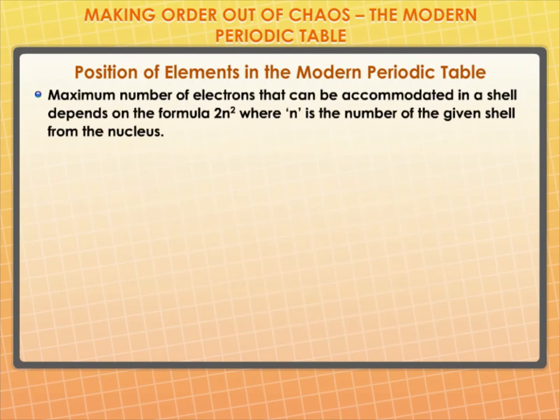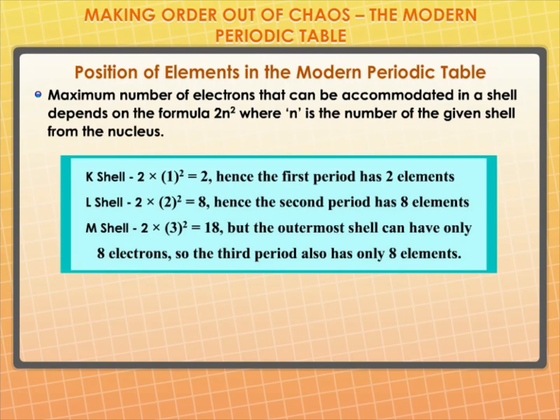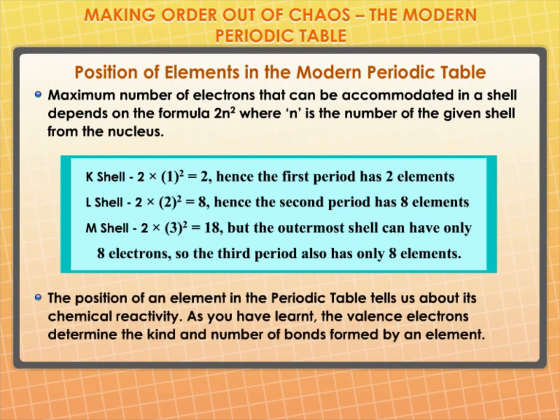We can explain the number of elements in these periods based on how electrons are filled into various shells. We know that the maximum number of electrons that can be accommodated in a shell depends on the formula 2n², where n is the number of the given shell from the nucleus. The position of an element in the periodic table tells us about its chemical reactivity. As you've learnt, the valence electrons determine the kind and number of bonds formed by an element.